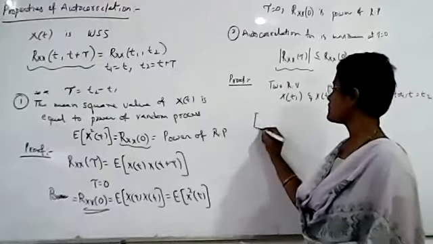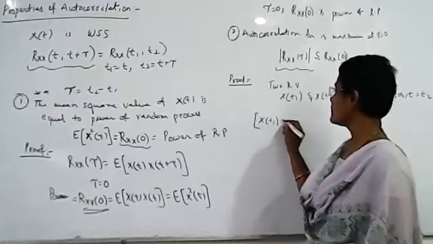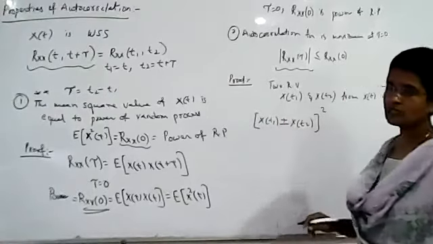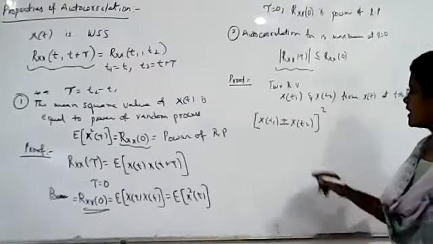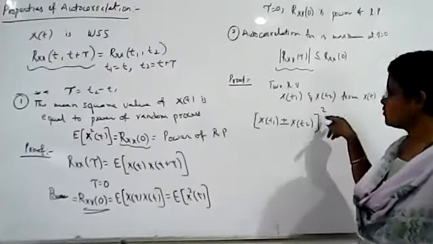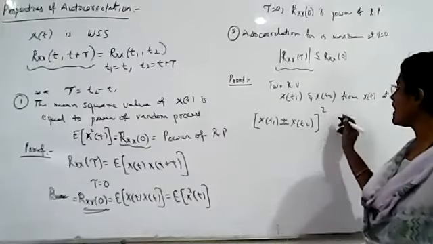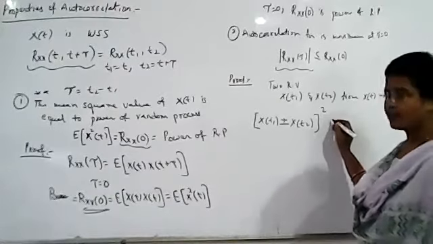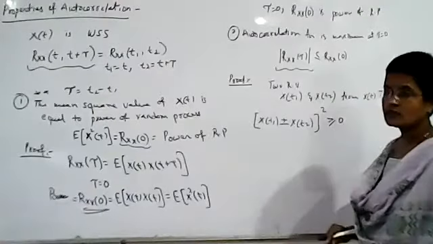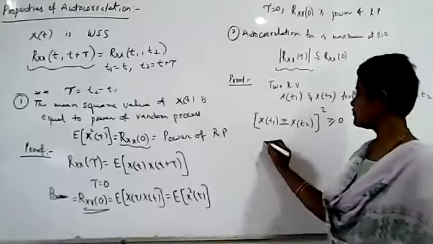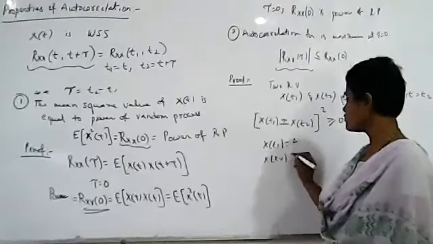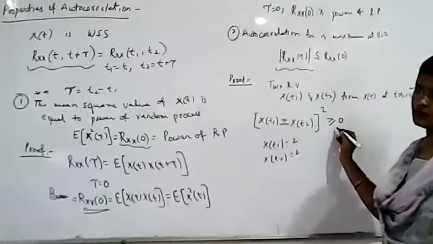The positive quantity is given like this: X of t1 plus or minus X of t2, whole square. Can you tell me what this is? Is it positive or negative? Here we are taking one random variable plus or minus the second random variable, whole square. If you take the whole square, the value will always be positive. It will never be negative. Sometimes the value will be greater than 0, sometimes it may be equal to 0. For example, if X of t1 is equal to 2 and X of t2 is also equal to 2, then the difference is equal to 0, which is non-negative.